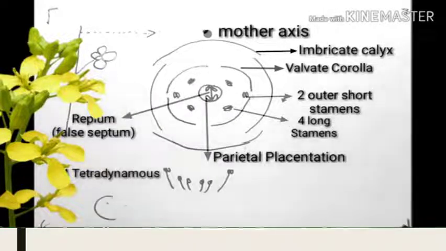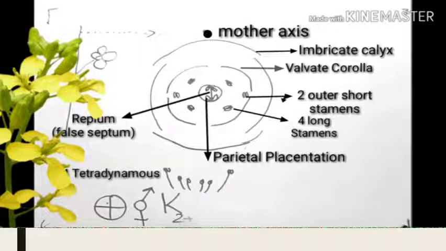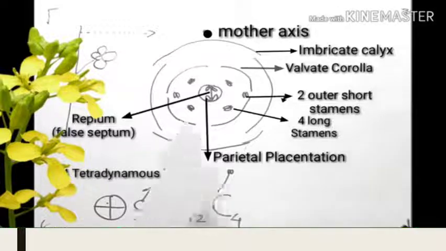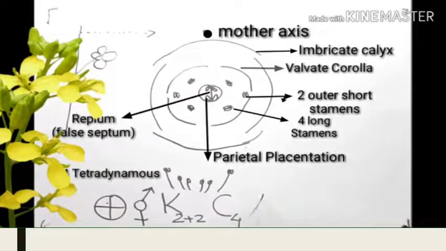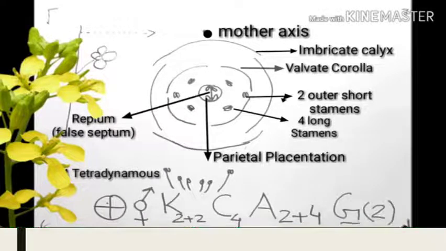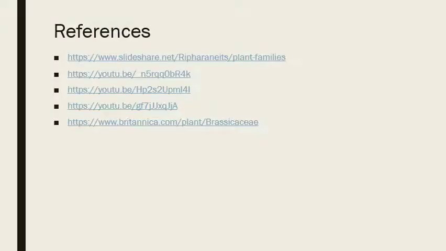Let us write down the floral formula. Actinomorphic, bisexual, calyx in the arrangement of 2+2. There are 4 corolla. Androecium 2 short plus 4 long. Gynoecium is superior, bicarpellary.